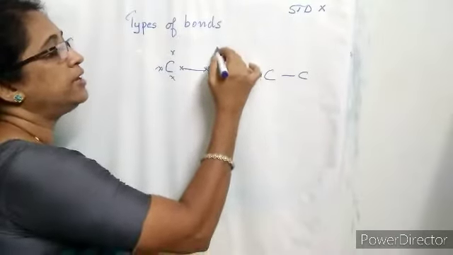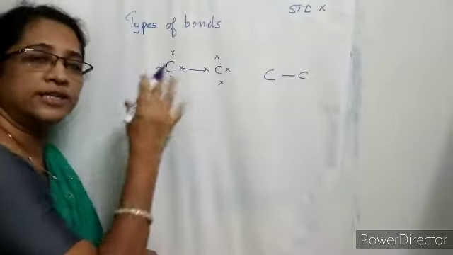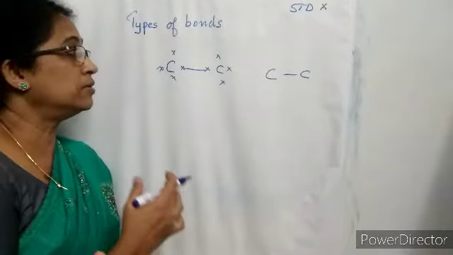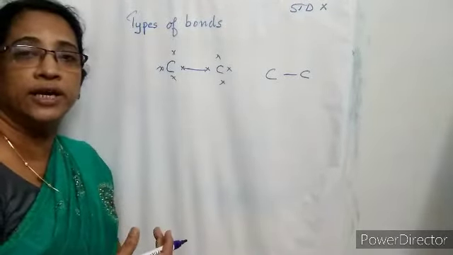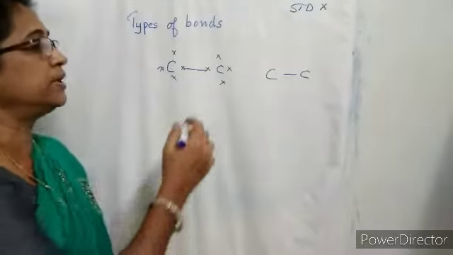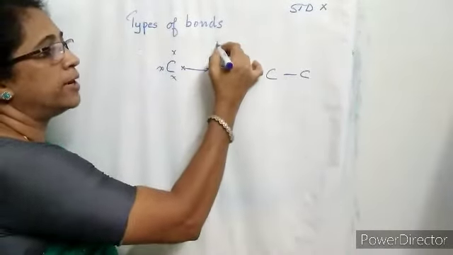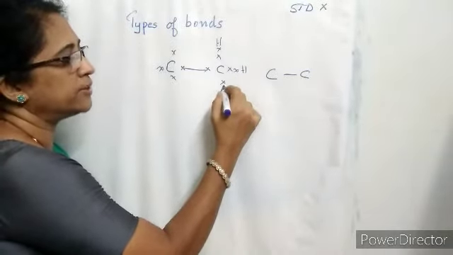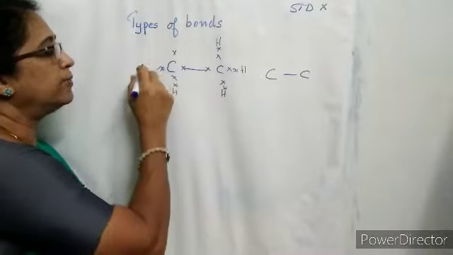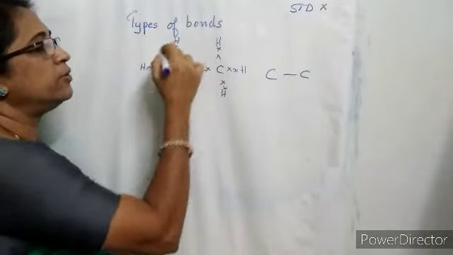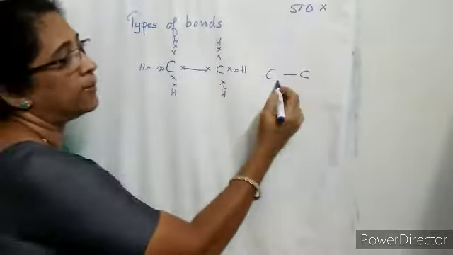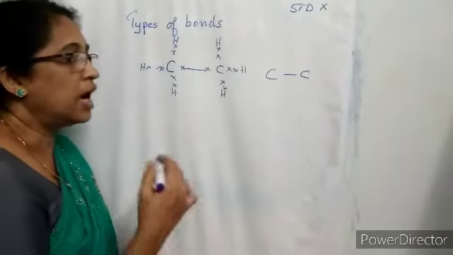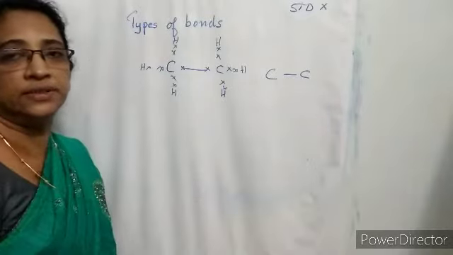And here the remaining valencies of carbon are satisfied by hydrogen, because we know that organic compounds, the hydrocarbons, are organic compounds containing carbon and hydrogen only. So the remaining valencies of carbon are satisfied by hydrogen atoms. So a carbon atom can form a single covalent bond with the neighboring atom of carbon. So carbon-carbon single bond is formed by carbon atoms of hydrocarbons.